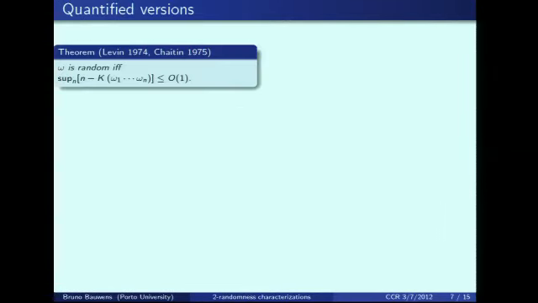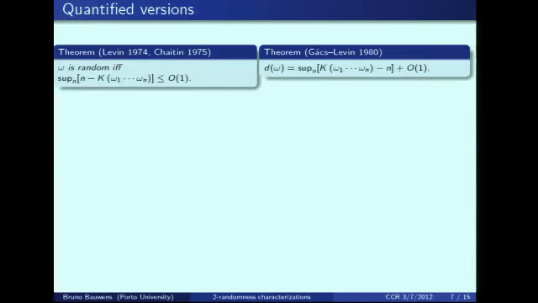Okay, so the quantified versions: omega is random. If this holds, this becomes that the randomness deficiency equals the supremum of deficiency. Oh, I switched these two. No, sorry, it's right. I switched it here.